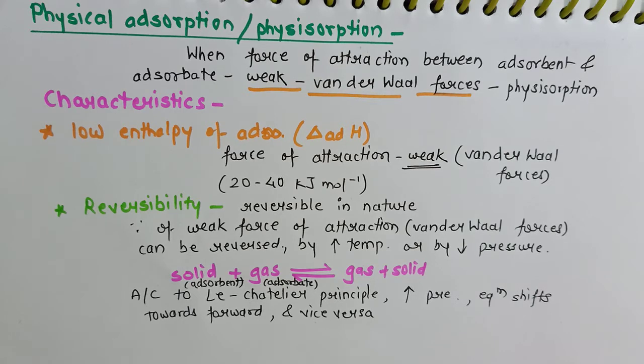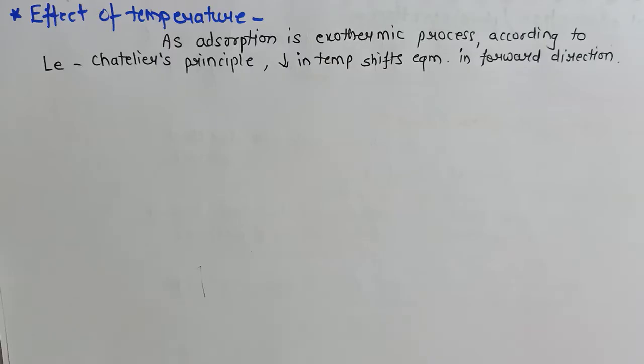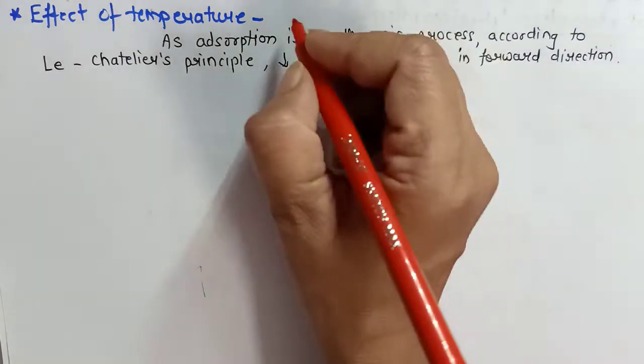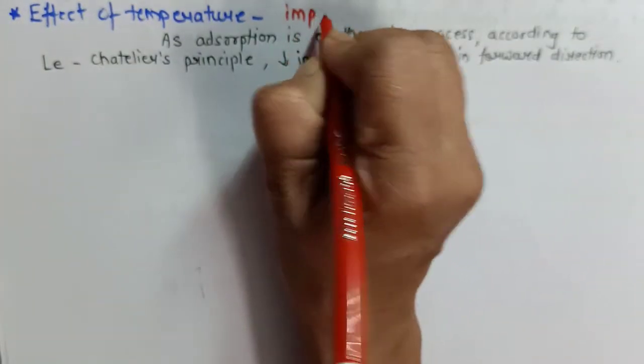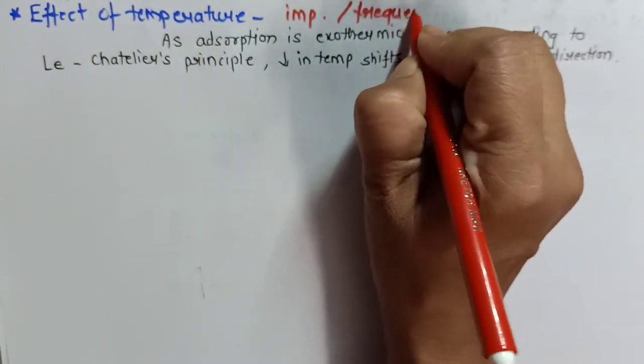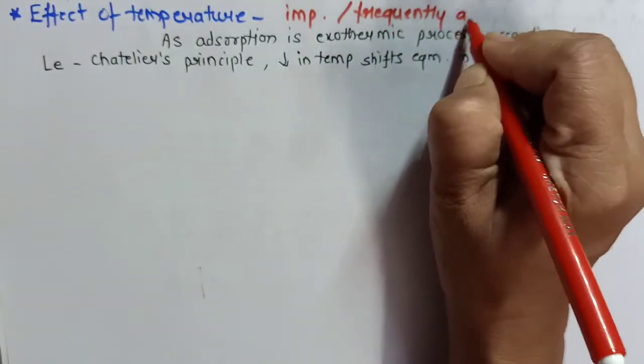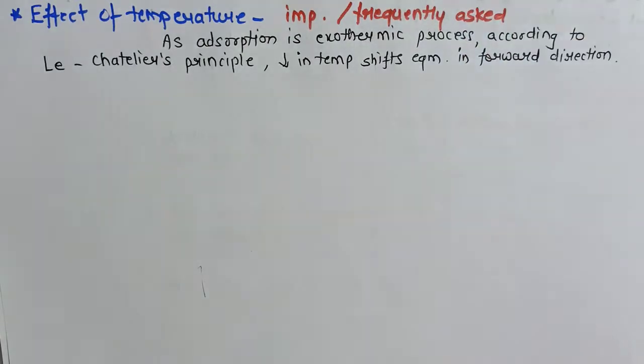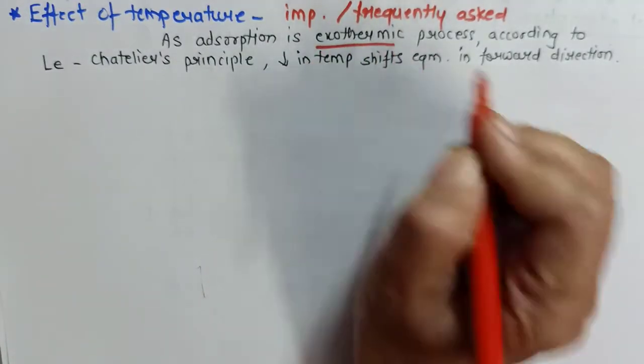Now once this concept is clear that solid always acts as adsorbent and gas always acts as adsorbate, we will move to the next characteristic of Physisorption. The next characteristic is the effect of temperature, and that's a very important question. It is a frequently asked give reason question. So first of all, let us try to understand what the effect of temperature is. We know that the adsorption process is exothermic.